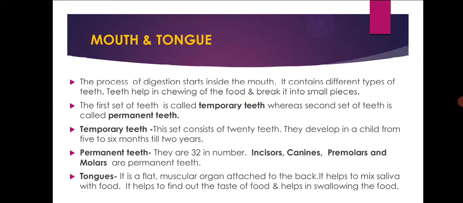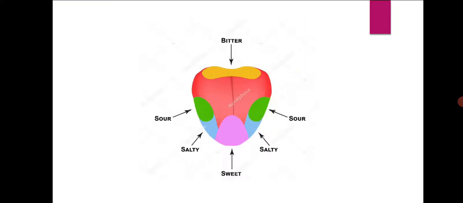Next, the tongue. It is a flat muscular organ attached to the back. It helps to mix saliva with food. It helps to find out the taste of food and helps in swallowing the food. So this is the tongue. It is a flat muscular organ attached to the back from the floor of the buccal cavity. It is an important organ because it performs many functions.